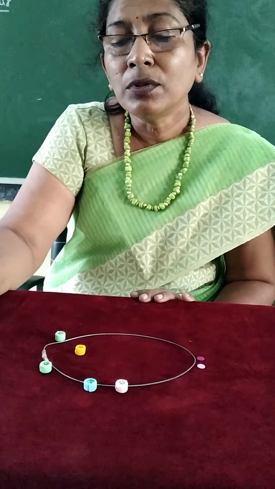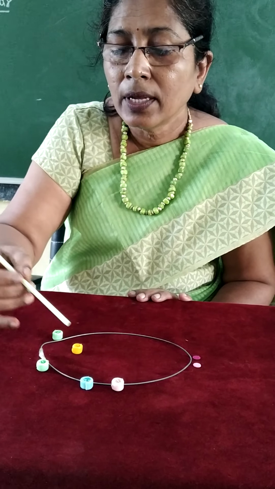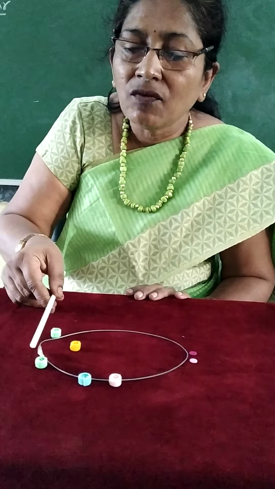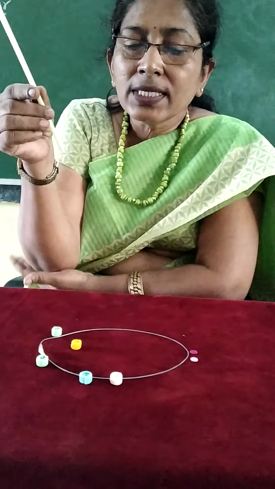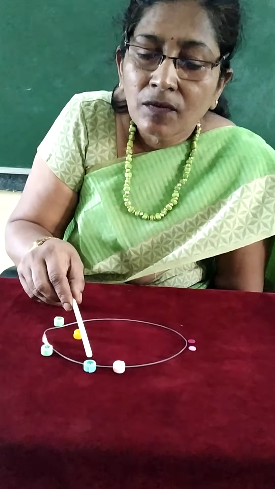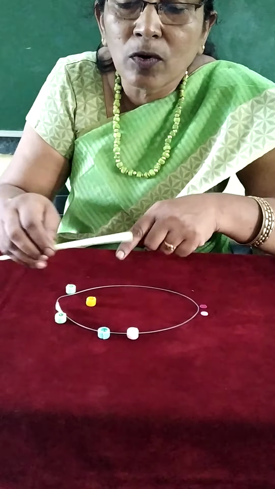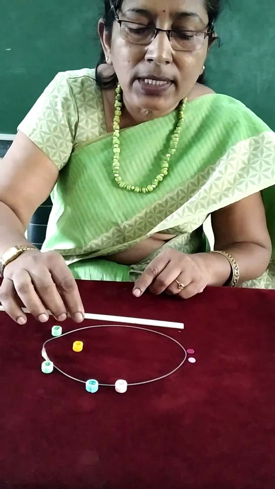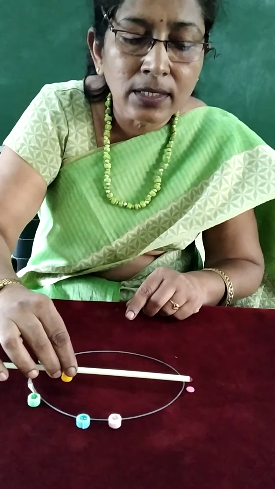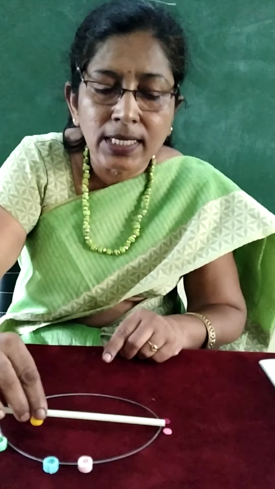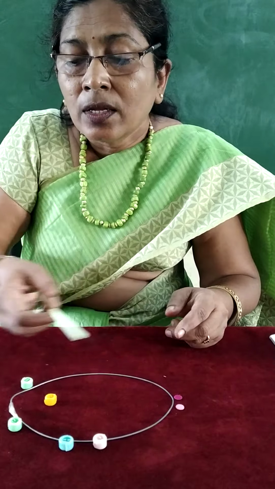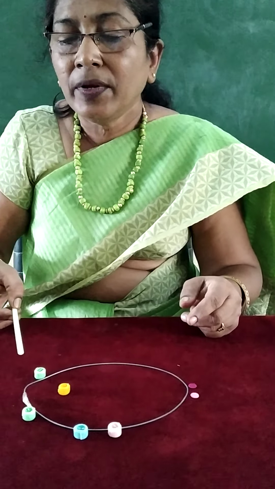So how did this happen? See what happened. This distance is less, so one factor is less and one factor is more. What is the condition here? One factor is more, this length is more, and this circumference distance is less. What condition is here? Here the distance also increases and this much distance is less. Then there is a balance between two factors.